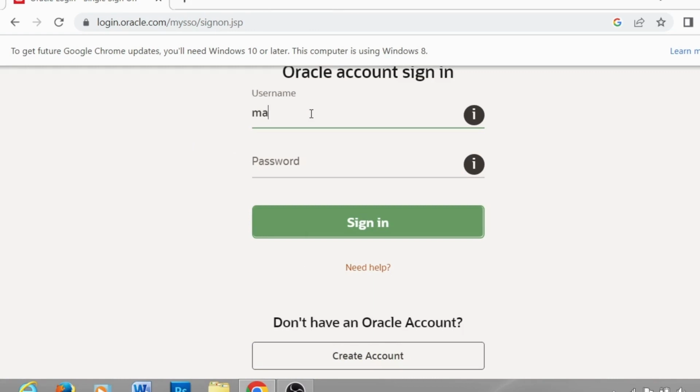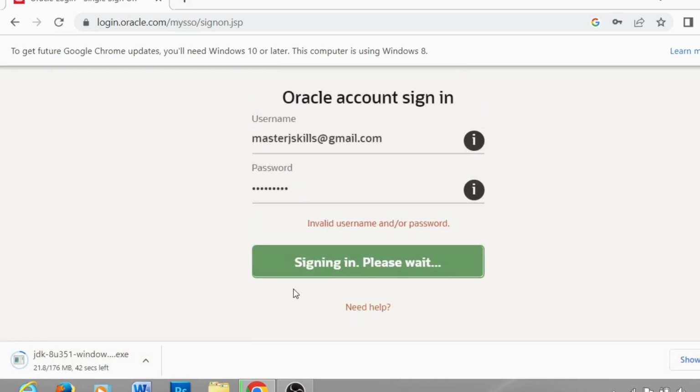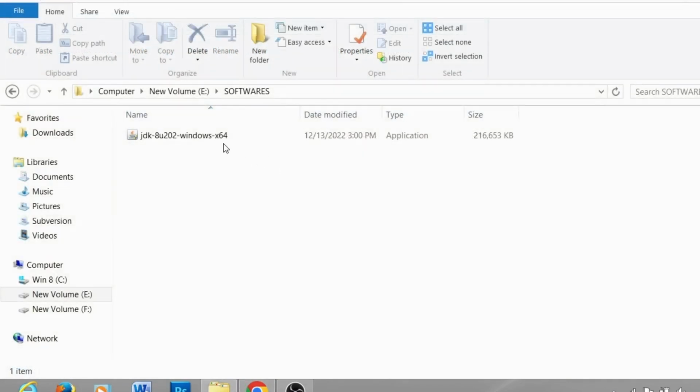And I already have an account called Master J Skills at gmail.com, and I'm giving the password. Once you log in, it will automatically download. The Java 8 is downloaded here. I'm just double clicking on it.